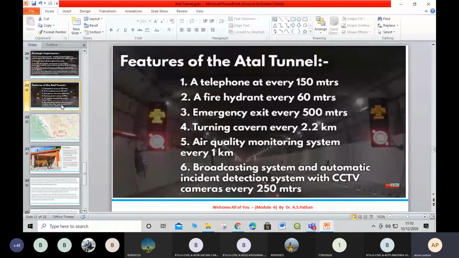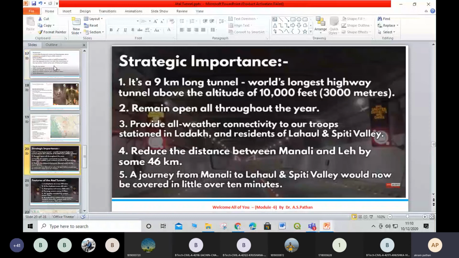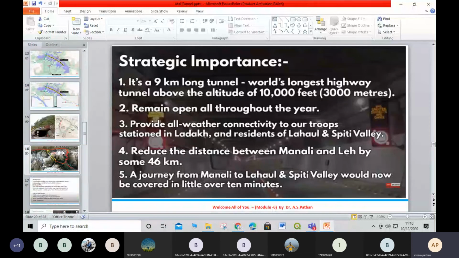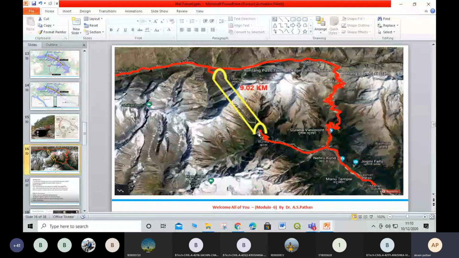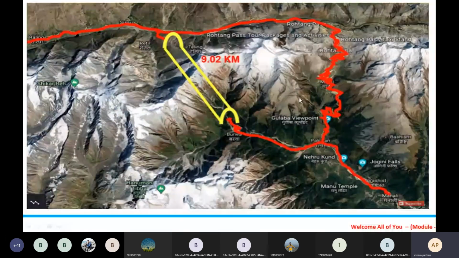Okay. So in today's lecture, what we have seen is regarding this particular tunnel. I would like to say a few important words regarding this Atal Tunnel. In this map, if you see here, we have Manali in Himachal Pradesh.